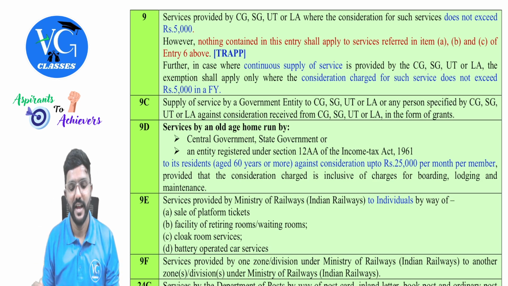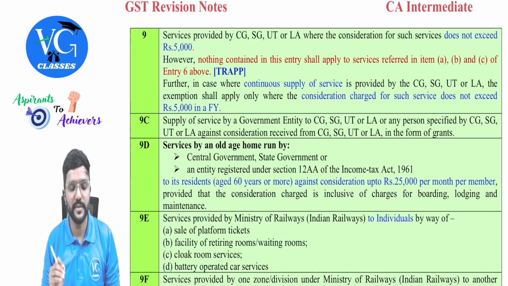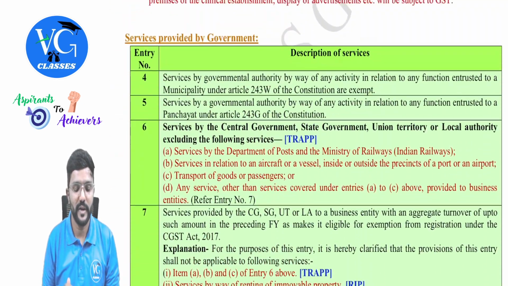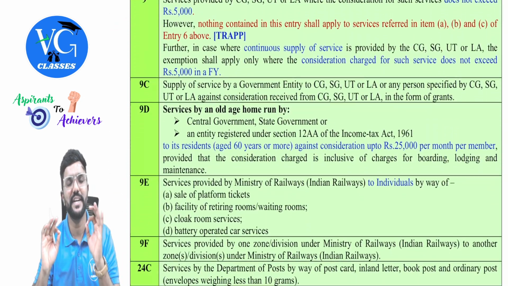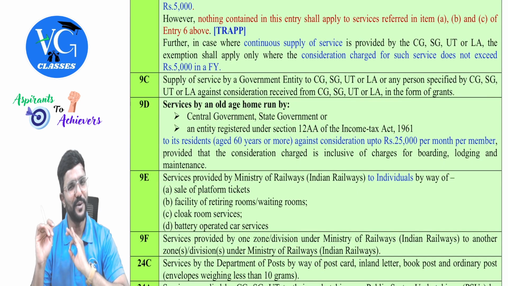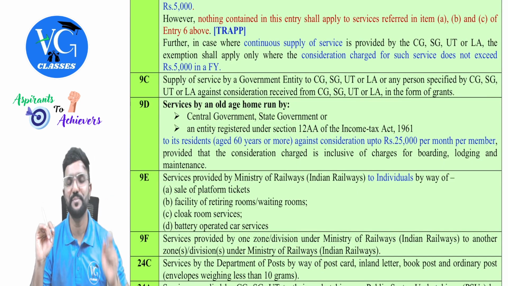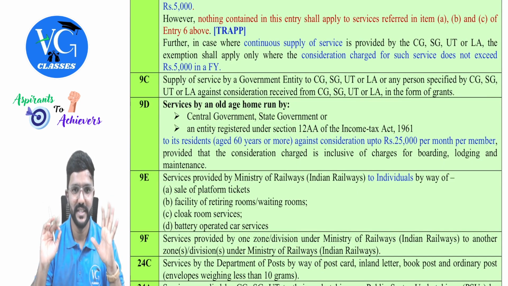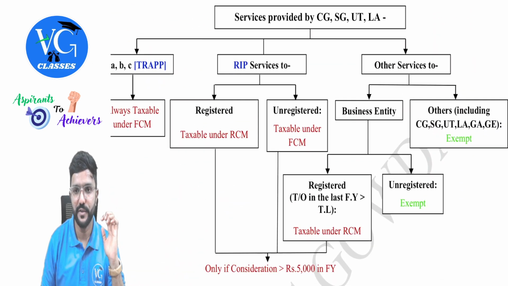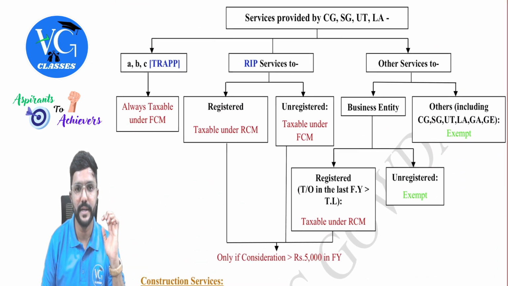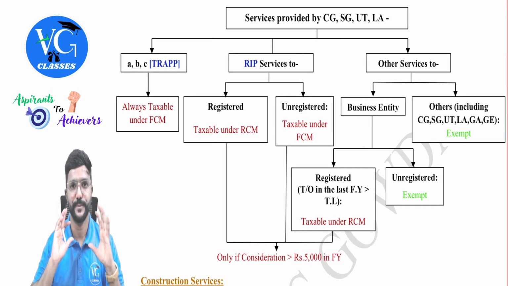Got it? Yes. And you can see wherever exemption we just now discussed, from entry 6, 7, 8 and 9, everywhere they excluded TRAPP. So TRAPP is always taxable under FCM, guys, irrespective of the amount. Got it? Yes. So till here, I have made one chart, which is in the next page. You can come to this. I have tried to connect the RCM along with exemption here. So be attentive. Very interesting chart.